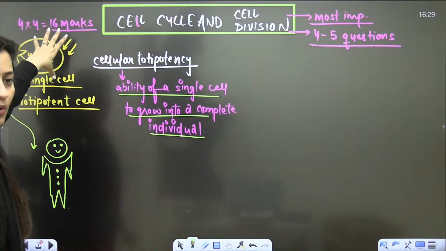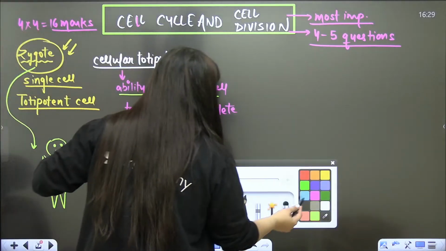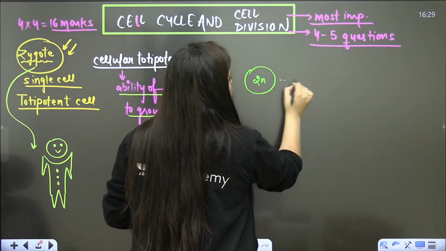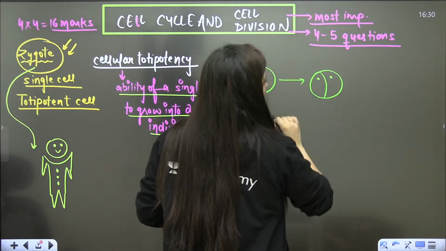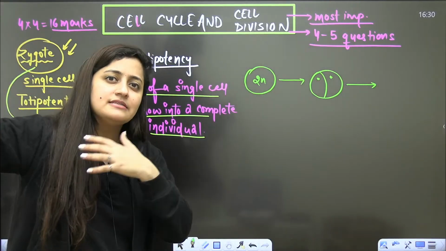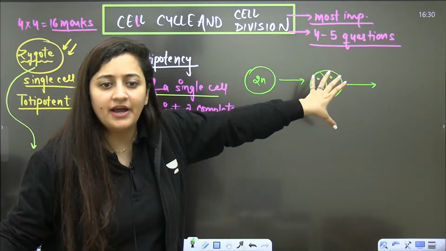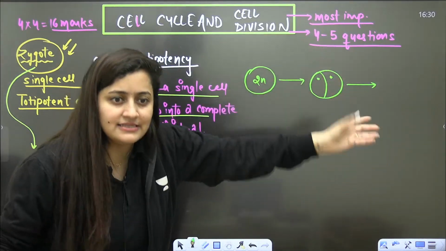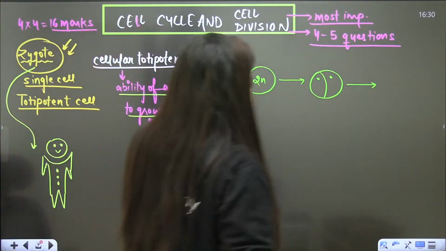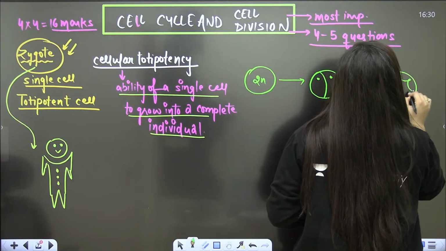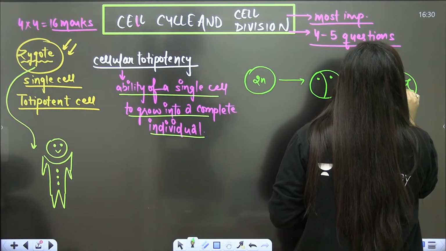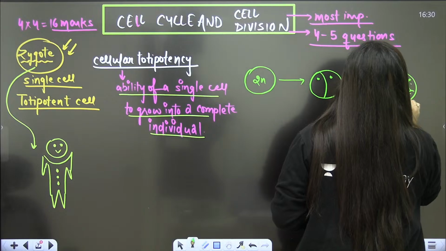Ultimately, how will this single cell grow into a multicellular organism? The division will be there. In your lower classes, you might have studied that the zygote undergoes division: the 2-blastomere stage, then the 4-blastomere stage, the 8-blastomere stage, then 16, 32, and so on. So basically the single cell will divide. It will form 2 cells, then 4 cells, then 8, then 16, like this. A single-celled organism will keep on dividing, and will form multicellular structures.